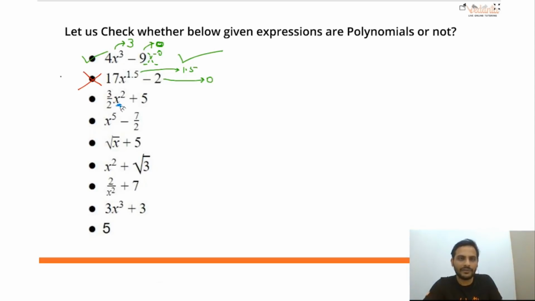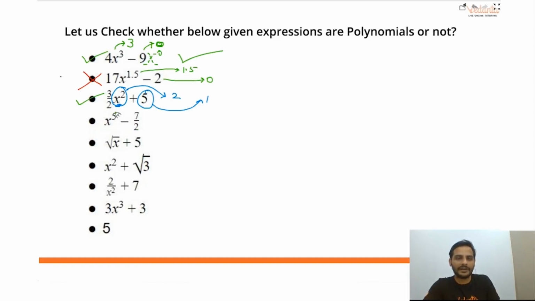What is the power of the variable here? Power of the variable here is 2. What is the power of the variable here? Power of the variable here is 1. 2 and 1 both are whole numbers. Yes, both are whole numbers. So we will say yes, it will also be a polynomial.